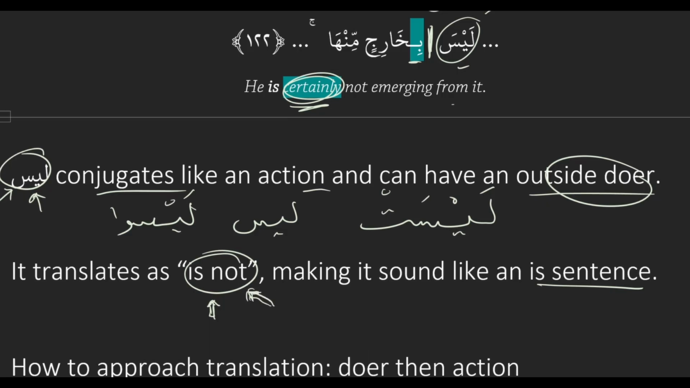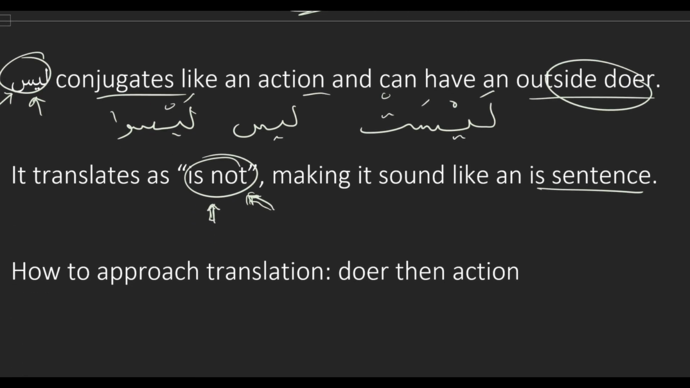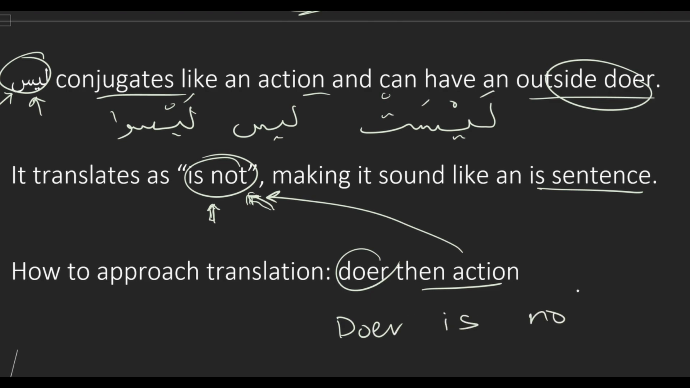And so how do we deal with laysa when we see it? We'll translate it like an action sentence since it behaves like an action. So you'll start with your doer, and then you'll translate the action, which in this case translates as is not. So basically doer is not. That's how we'll translate laysa. Doer is not.